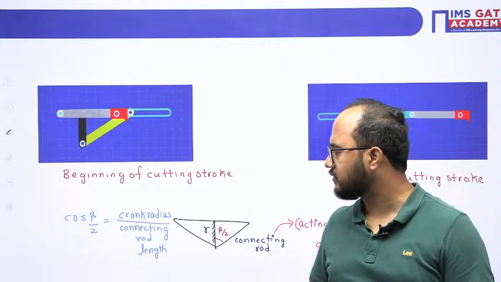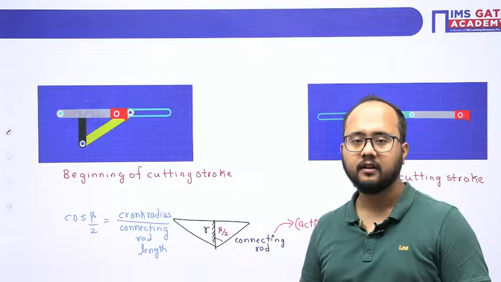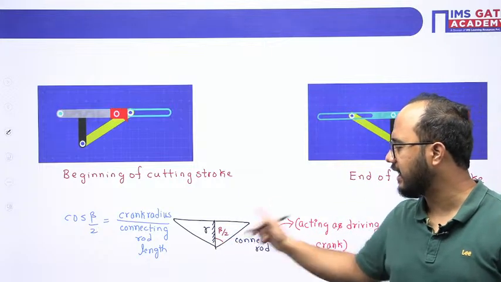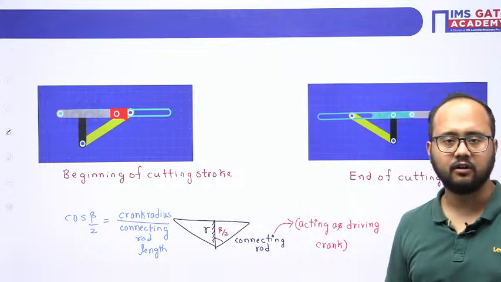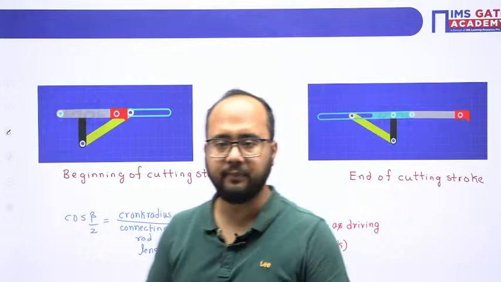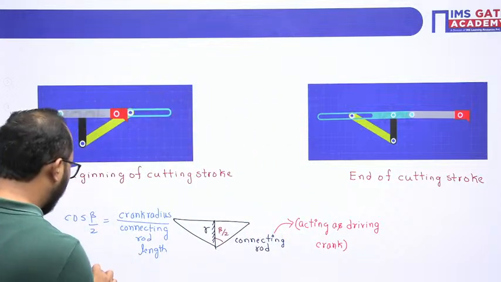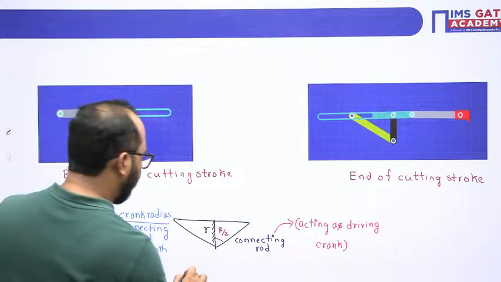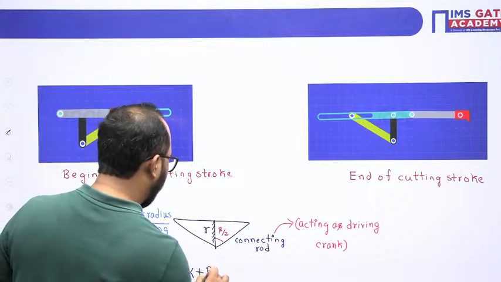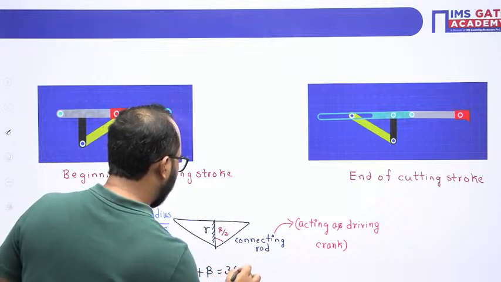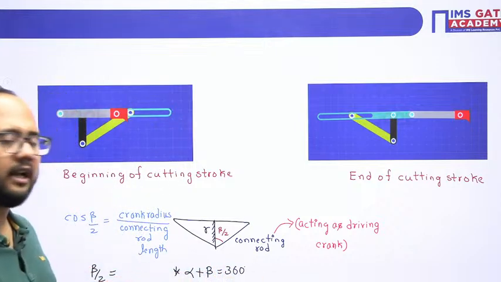Okay, where do we have to focus? Crank radius and connecting rod. And this extreme position diagram we need to remember. This fixed link is the crank, and this is the connecting rod. Only those two dimensions are required. Once you have calculated beta by 2 angle, then you can easily calculate alpha also using the relation alpha plus beta equals 360 degrees.